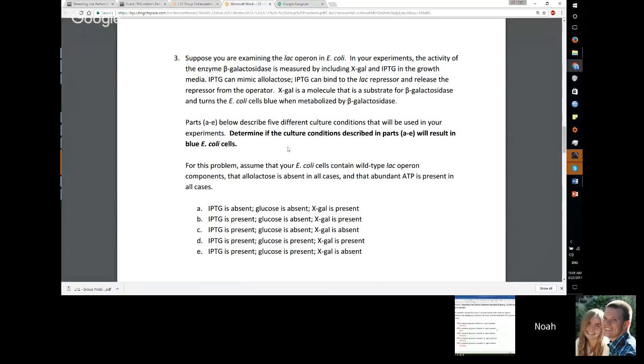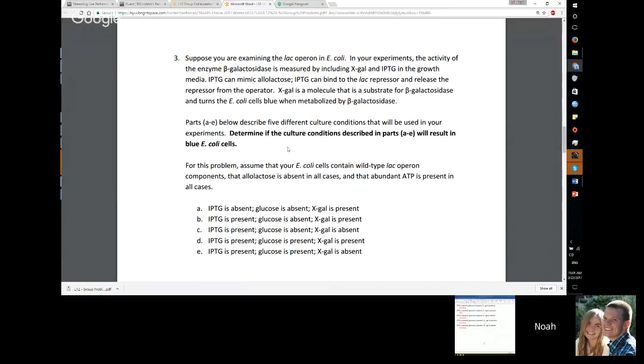Glucose is absent, so the production happens, and the X-gal is present as well. So B will produce blue E. coli cells. For C, IPTG is present and glucose is absent, but the X-gal is absent, so there's no way that blue can be produced. So no, you will not have blue for C.